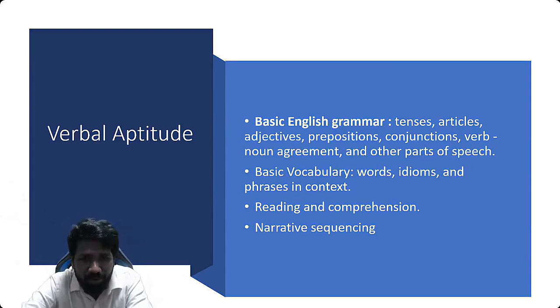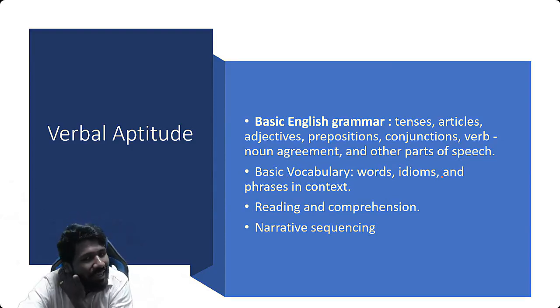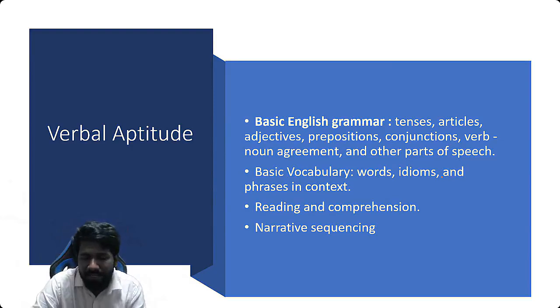Okay, so the final unit is verbal aptitude, meaning the English section. In this there are mainly 3 areas: grammar, vocabulary, and comprehension.